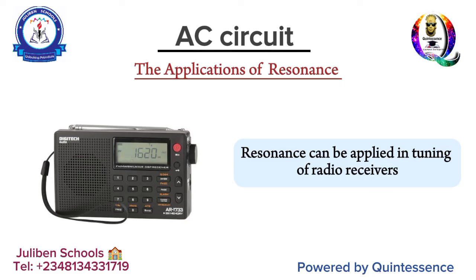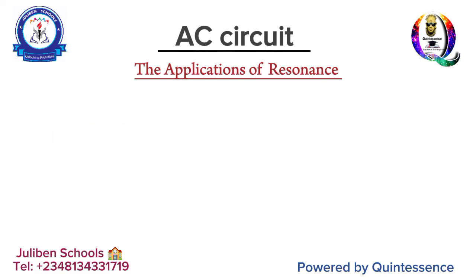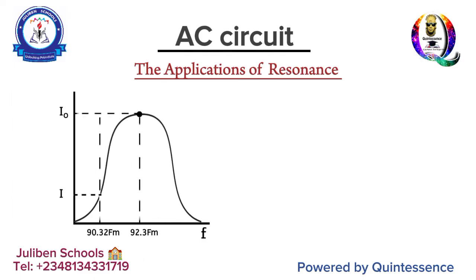But a radio set receives so many frequencies, so many resonance frequencies from different stations, yet makes sense to you when you tune to a particular frequency. Now, if you are told that the radio station of Man Around Town, for example, is 92.3 FM, it simply means that the resonance frequency of Man Around Town, or ITV, as the case may be, is 92.3 megahertz.